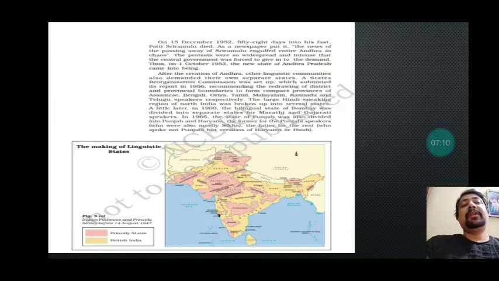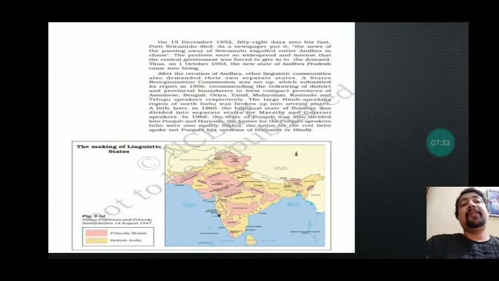It was written very clearly that redrawing of districts should follow Assamese, Bengali, Uriya, Tamil, Malayalam, Kannada, and Telugu speaking areas. So, this is how the State Reorganization Commission was formed, and its main task was to provide suggestions to the central government for the formation of new, more linguistic states.